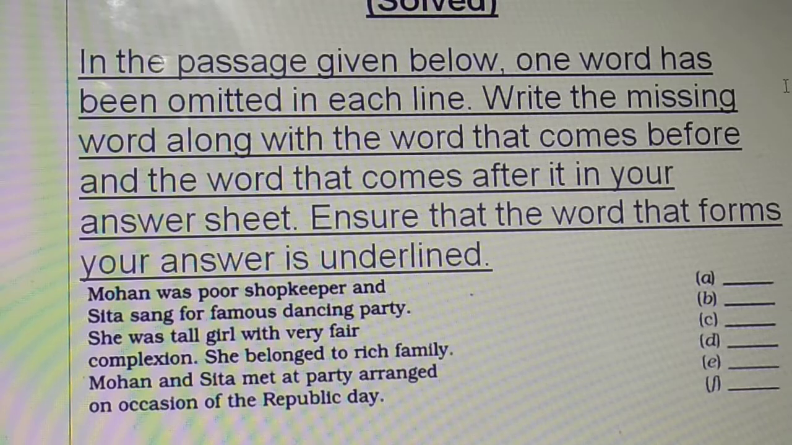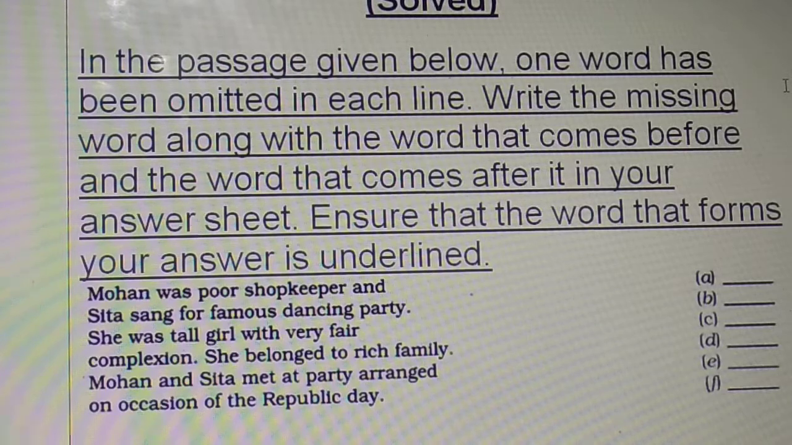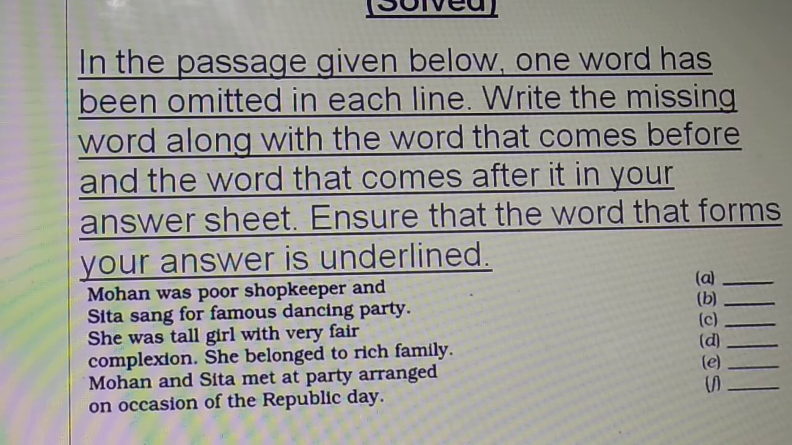Okay, Mohan was poor shopkeeper. And Sita sang for famous dancing party. She was a tall girl with very fair complexion. She belonged to rich family. Mohan and Sita met at a party arranged on occasion of the Republic Day. So now just see, read it once again. This is slightly different type for you. Anyway, no problem. It's quite easy. So see, how many blanks are there? A, B, C, D, E, F.